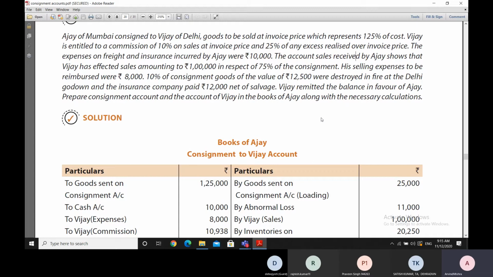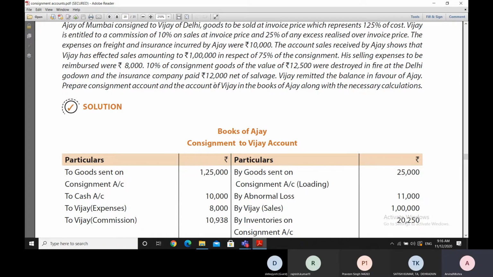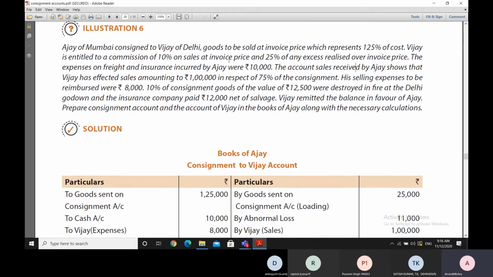Now first thing first, as we can see here, in the books of Ajay, 75% of the items have been sold for 1 lakh rupees, which means that the total invoice price must have been 1,25,000 rupees, because 75% of the goods have been sold.